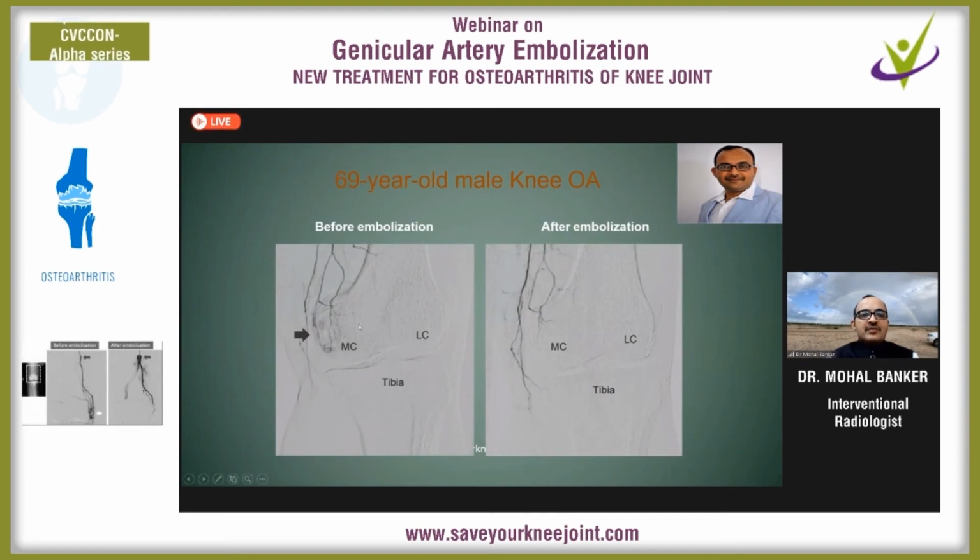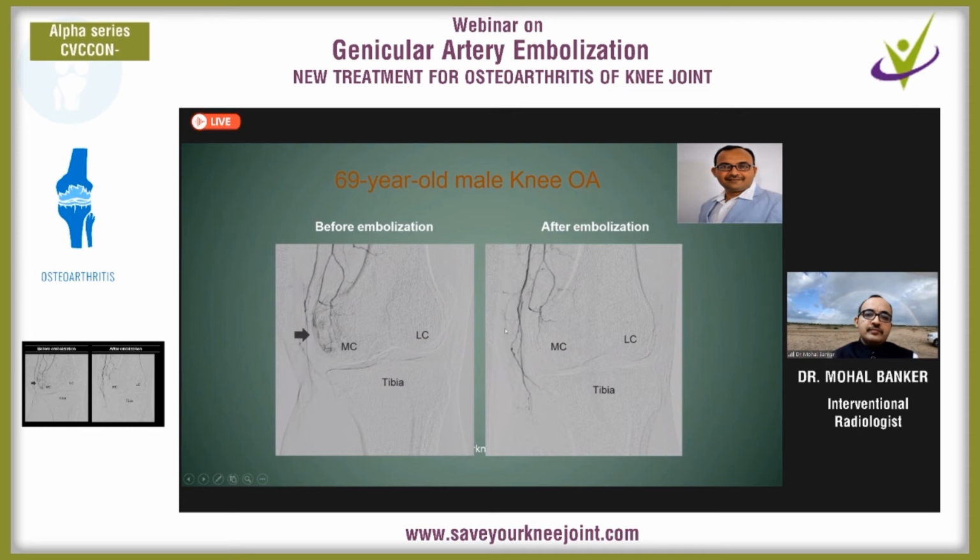If this hypervascularity is embolized by small particles, the vascularity disappears, like in this case post-operatively. What we have done in this case is embolize these microvessels, so the hypervascularity disappears.